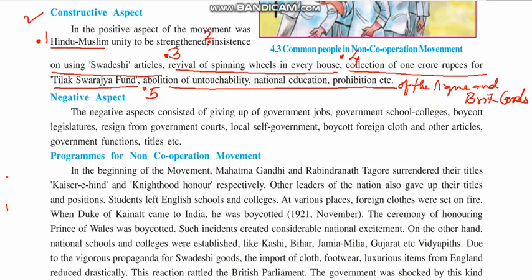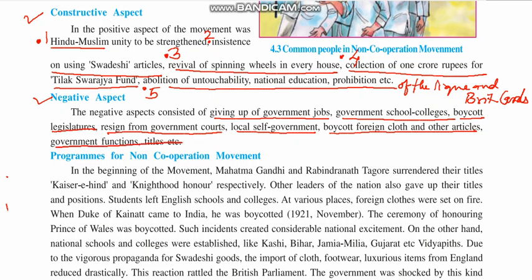Okay. Now, what was the negative aspect? The negative aspect consists of giving up the jobs. People started leaving the jobs, government jobs. Those people who were working for the Britishers left their jobs. Government schools and colleges, they even moved out of the schools and colleges that were run by the Britishers. Boycott legislature. Okay, they even boycotted the legislature, the parliament, which was going on at that time. Resign from government courts, local self-government bodies, boycott foreign clothes and other articles, government functions and titles. So anything that was connected to government was boycotted. Okay, so this was also one of the impacts of the non-cooperation movement.